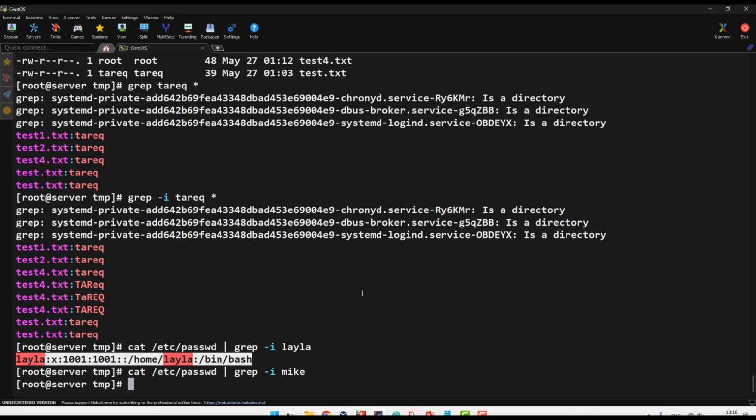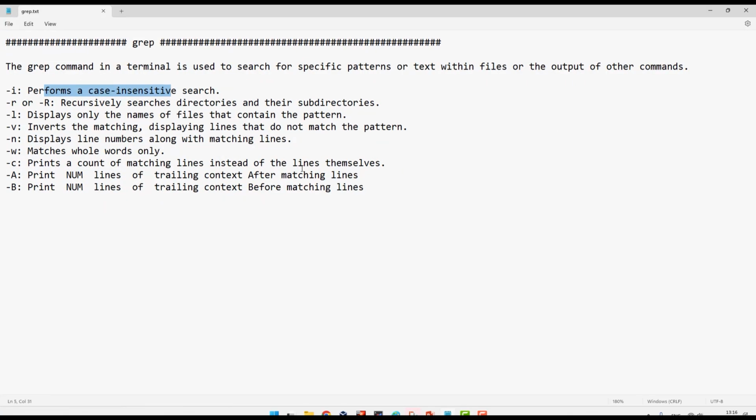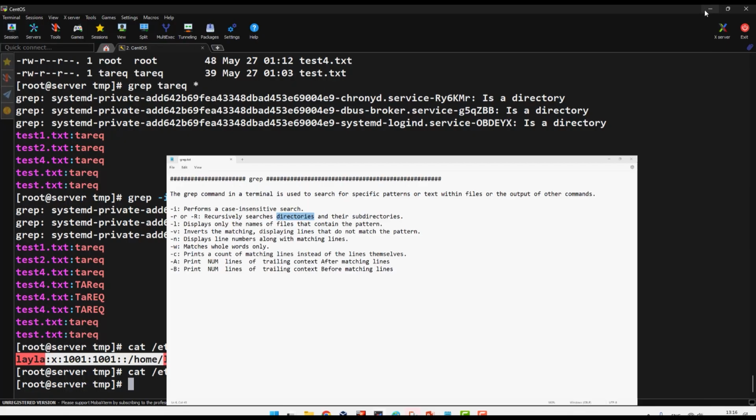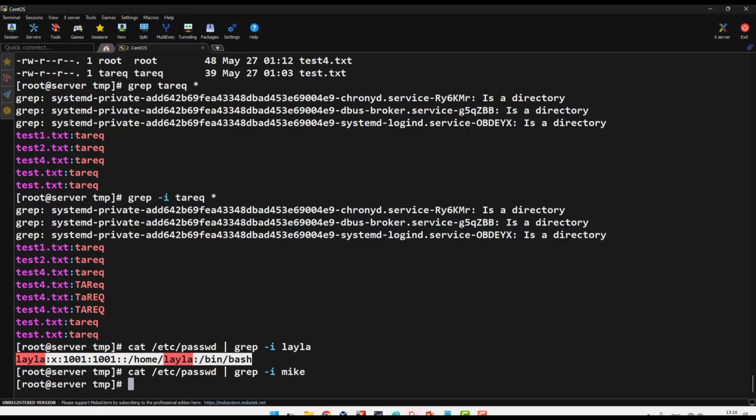Okay, then we go to the second flag or second option, -r. Okay, -r is very useful. Why? You can read from any directory and subdirectory. If you see the first arrow here, they see this file is a directory, I cannot search here.